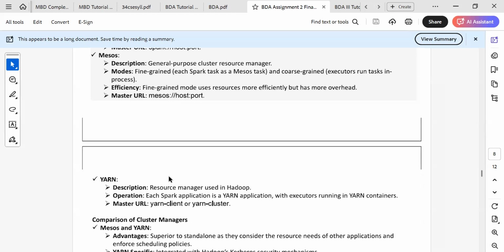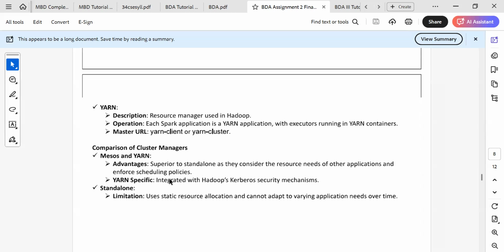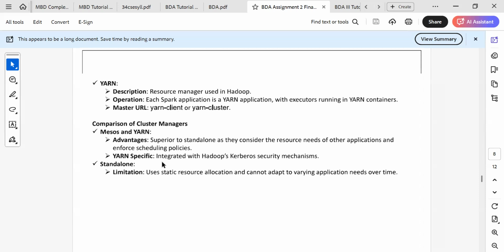Yarn is basically the resource manager used in Hadoop, and each Spark application is a Yarn application with the executors running in Yarn containers. The master URL is like yarn-client or yarn-cluster. There are only two you have to study here: client and cluster mode.